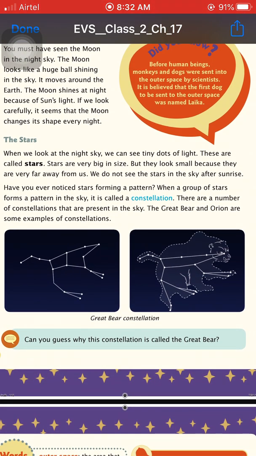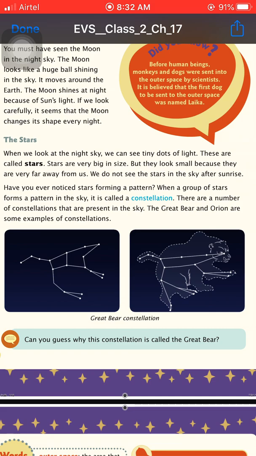So we all see that stars appear in the sky at night. Okay, and we can see the stars as very small dots because they are very far away from the earth. So these are the stars. Stars are very big in size but they look small because they are very far away from us.